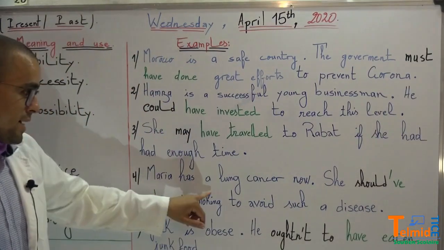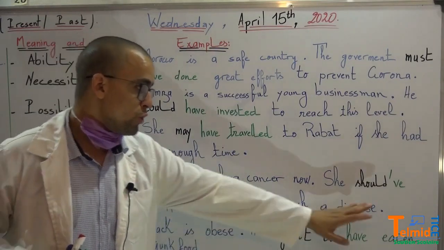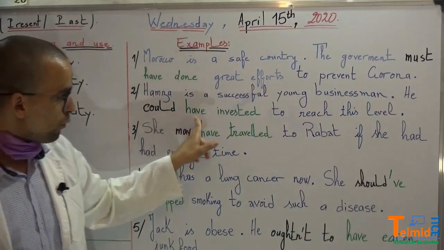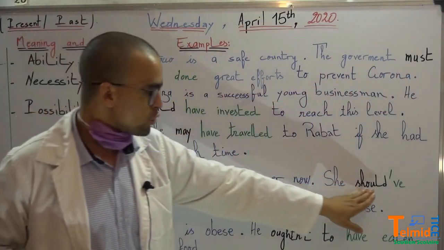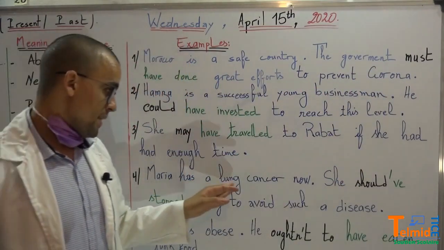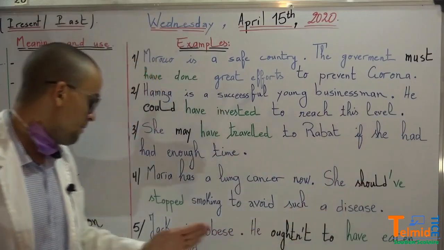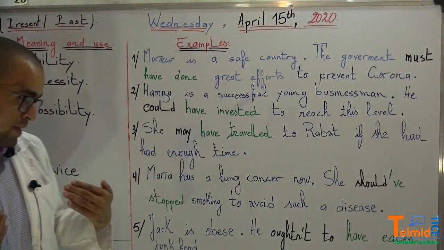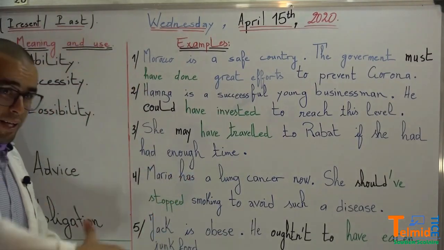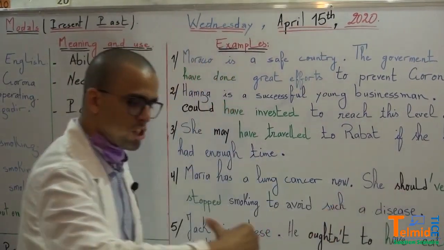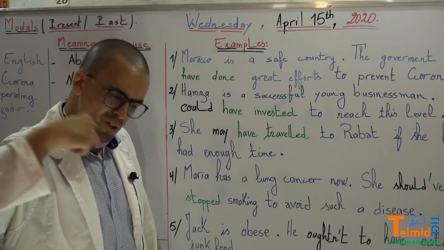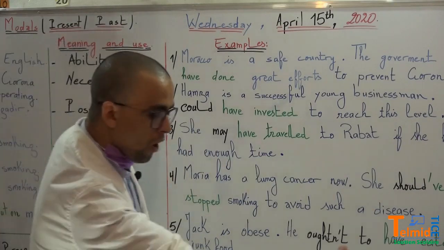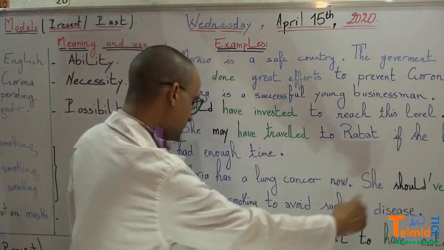Okay, 4. Maria has lung cancer now. She should have. Okay, this is the short form, because we have the full form, and we have the short form, should have. Maria has lung cancer now. She should have stopped smoking to avoid such a disease. So she has a problem. My advice to her is that she should have stopped in the past. Because now she's suffering. It's already done. She should have stopped smoking to avoid this disease.